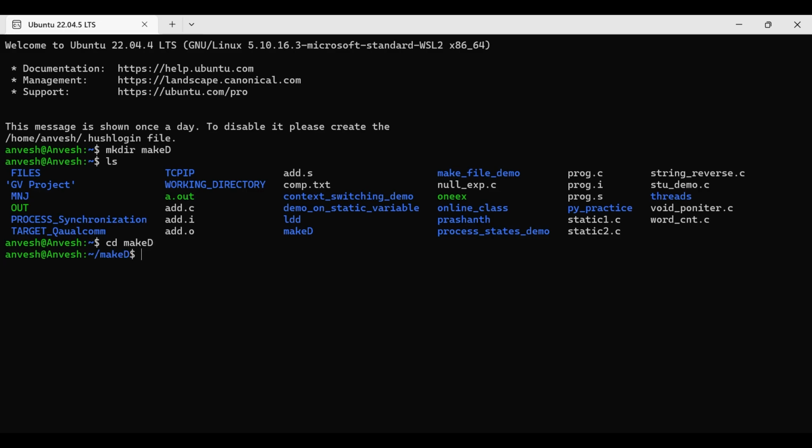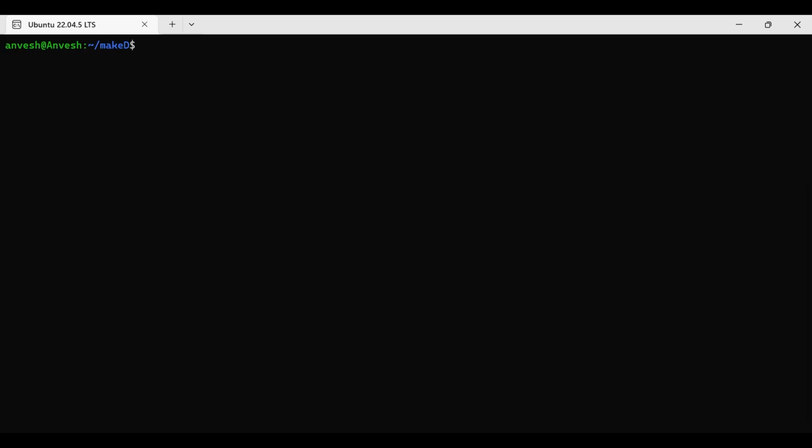How to clear the screen, all the content? clear, or any shortcut keys? Control plus L. Okay, Control L or simply the command clear. Now we are here in the directory.